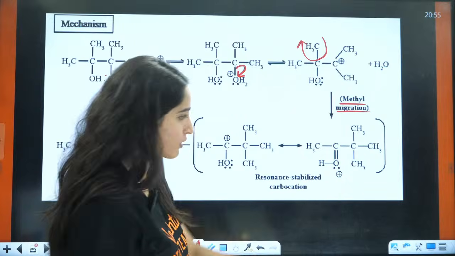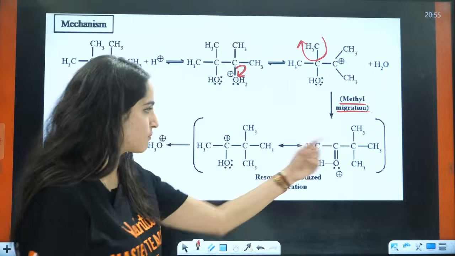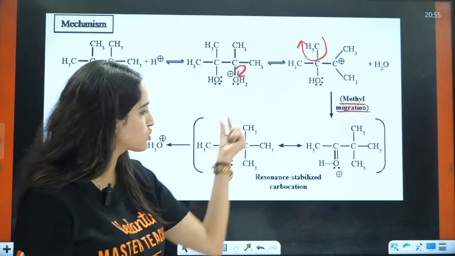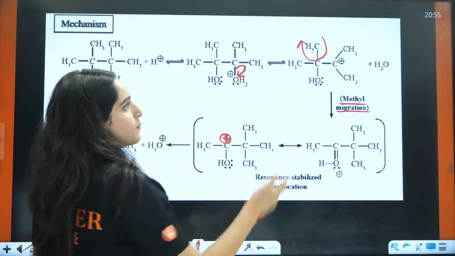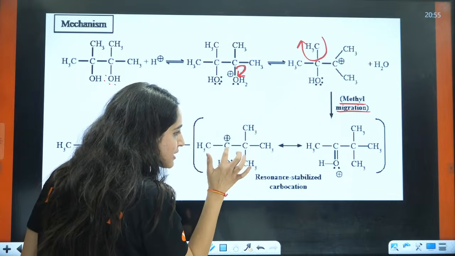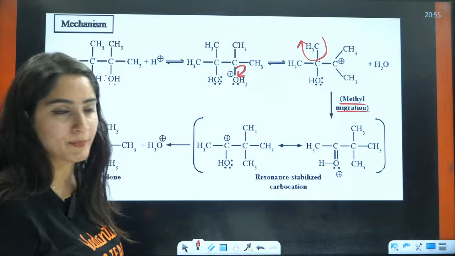Now this is very important. Now you can just skip this thing, because they are interchangeable to each other, right? What I would advise you, from this you can convert this. Here you will have the formation of this carbocation, because this methyl has been shifted to this side and hence this carbon is now electron deficient, it will have a positive charge here.